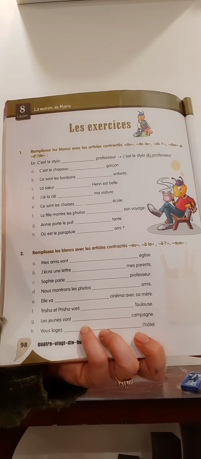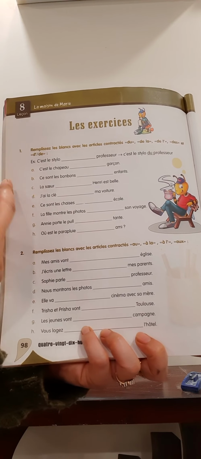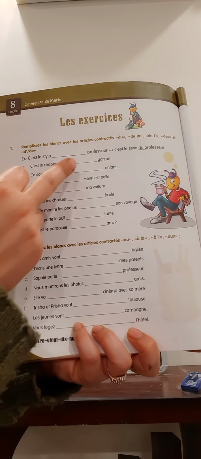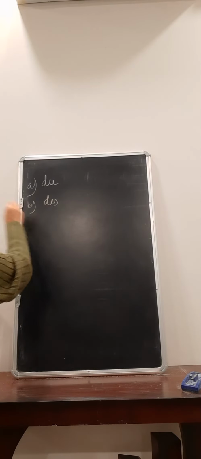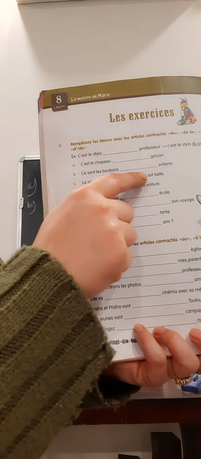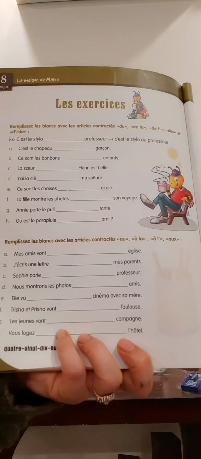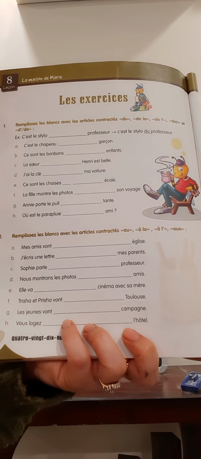Des enfants means kids. They have given plural. So these are the candies of the kids. So DES as it's plural. Then La sœur de Henri est belle. The sister of Henri is beautiful.